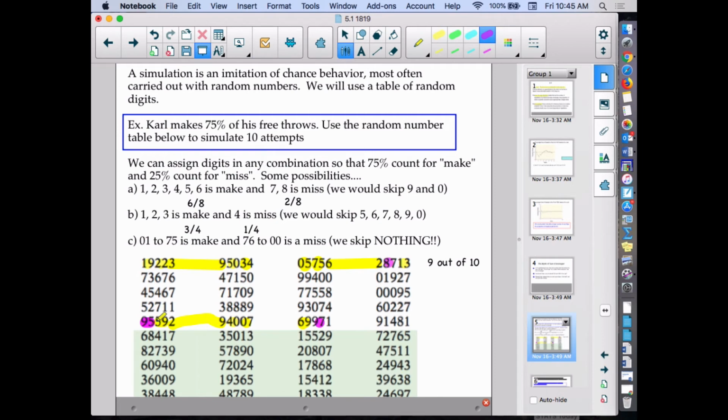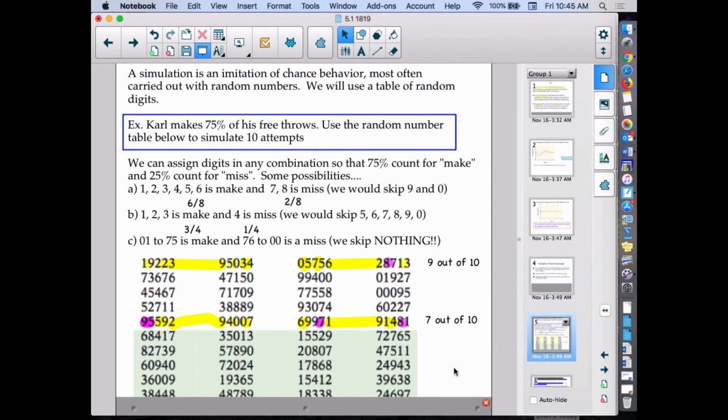So right now we have 1, 2, 3, 4, 5 makes, 2 misses. Then we would have another, oops, wrong one. We would have another made shot, then another made shot, and then our last one will be a miss. So in this case, we would end up with 7 makes out of 10.